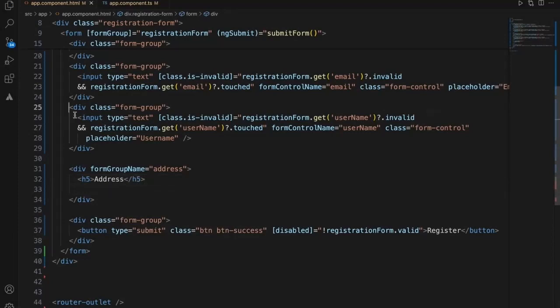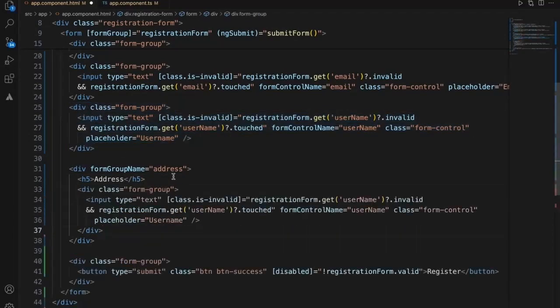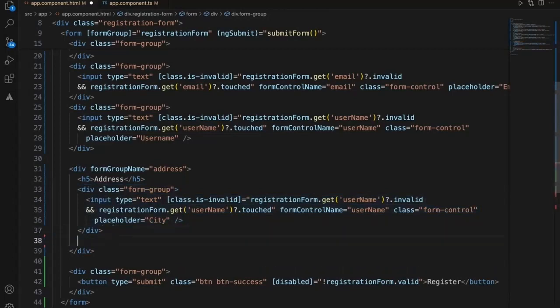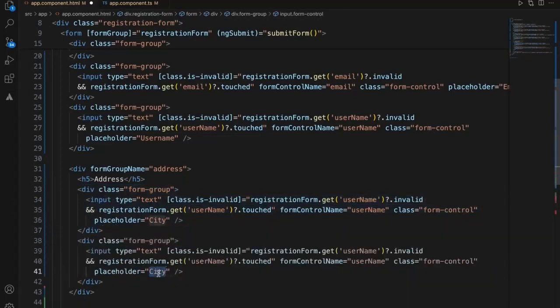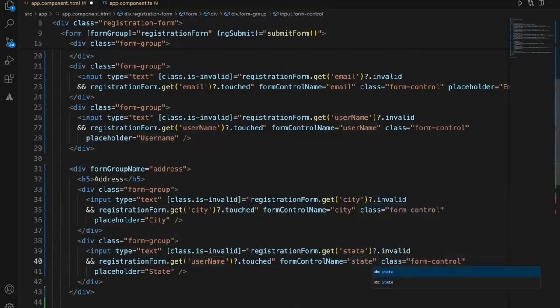Now we can add the field names. This should be city. There's one more, state. For the validations, it should be city and state.